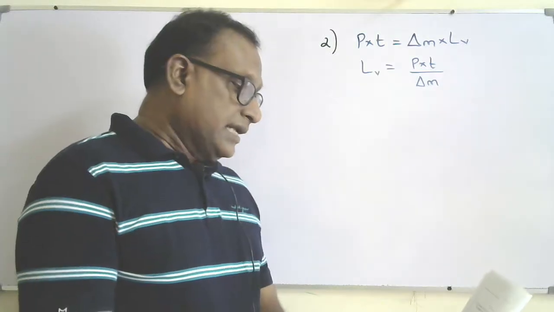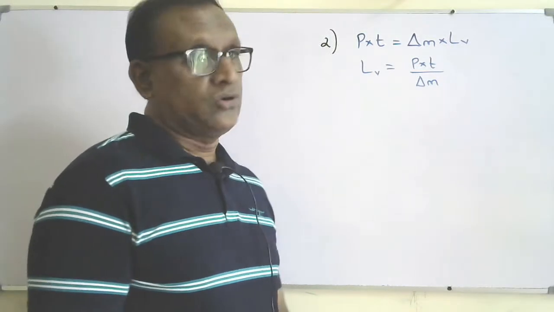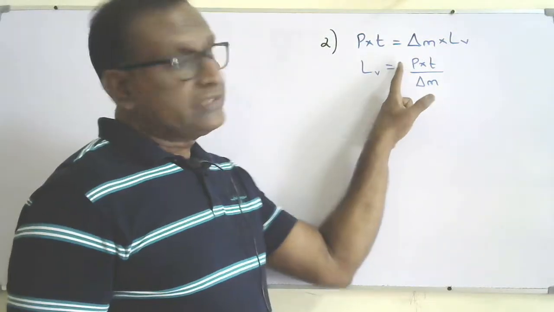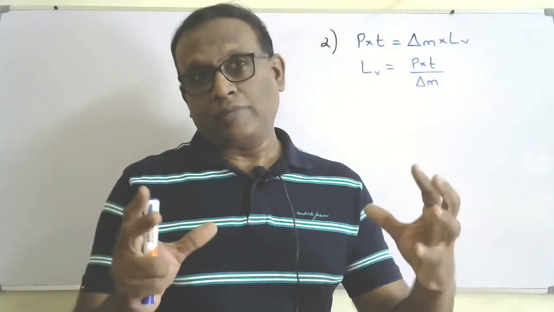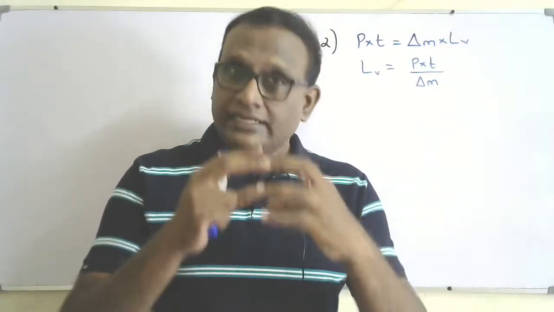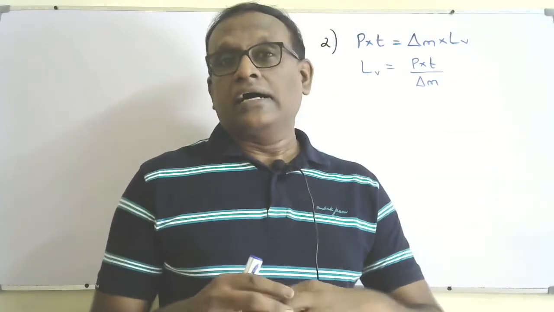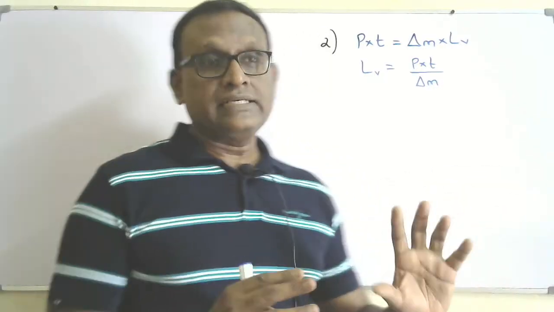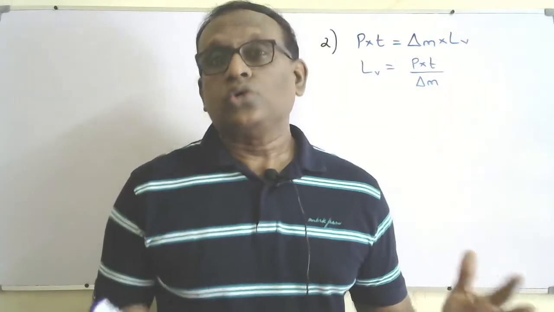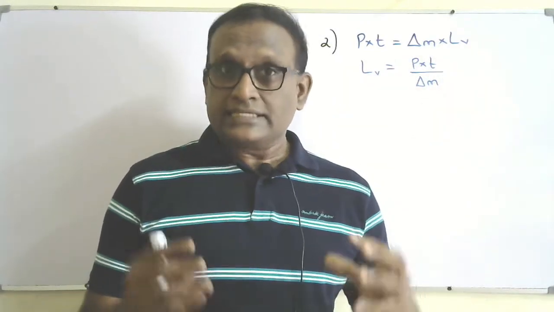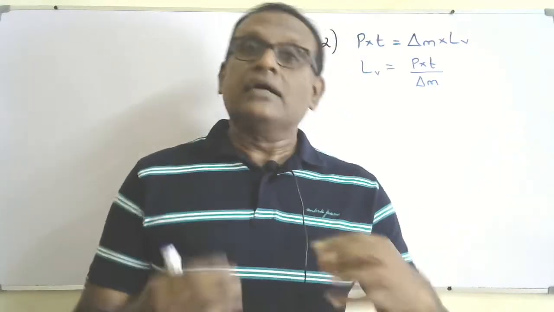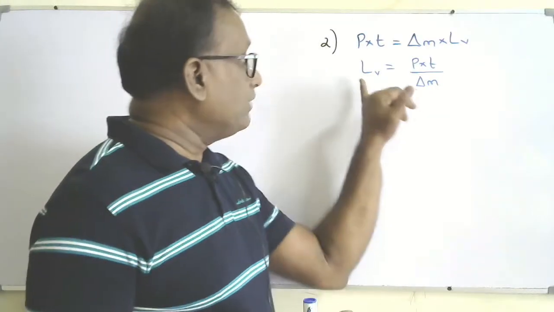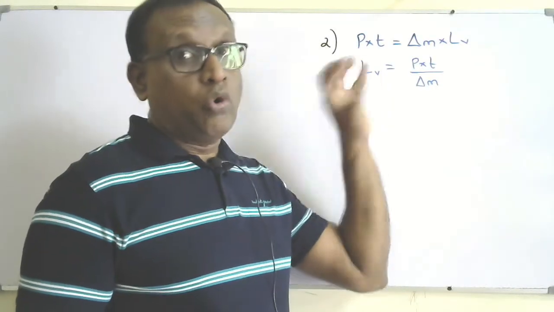So the first statement: some energy is transferred to the surroundings. If energy is transferred to the surroundings, what happens? The power of the heater remains constant. Imagine the power of the heater is fixed, not changing. If some energy is lost to the surroundings, it will take more time. So the student is measuring maybe, for example, 10 minutes, and the 10 minutes includes the time taken to lose heat to the surroundings also. So he will get a value of LV more than the actual value.